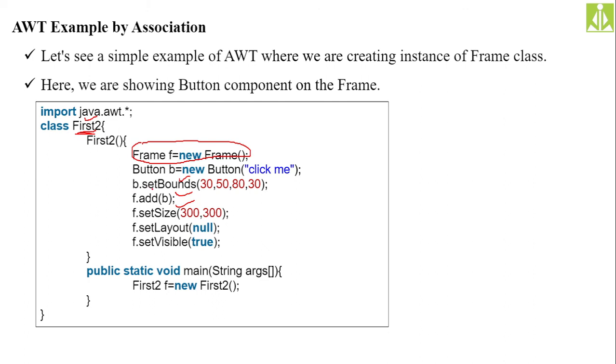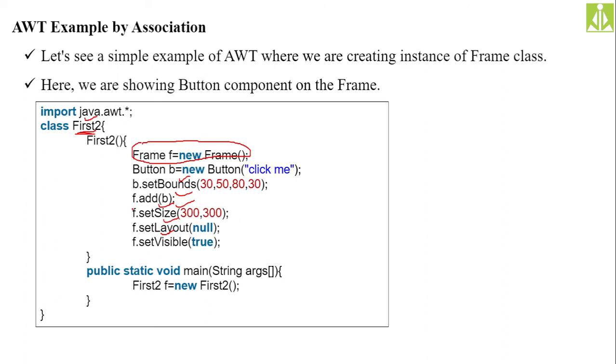Of course, the coordinates for the set bounds method will be inside the button class. Then set size, set layout, then we have set visibility. All these methods we are invoking using the Frame class object. Previously we executed them directly because our class was extending the Frame class, but now it is not extending. So how are we going to achieve all the properties? By depending on the object.